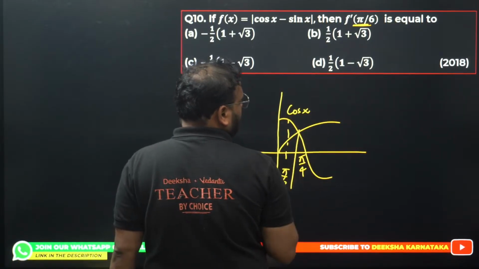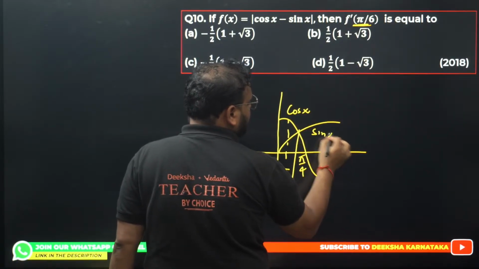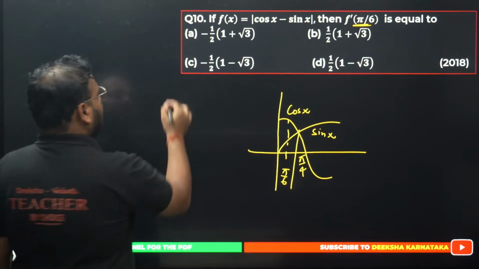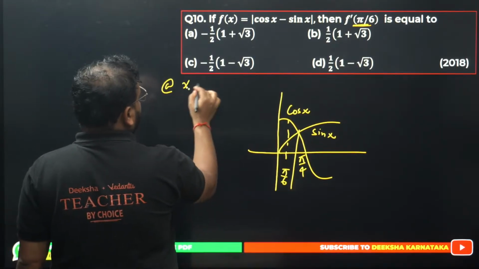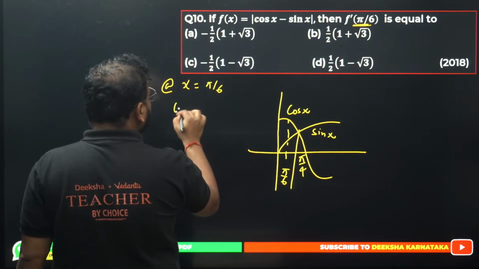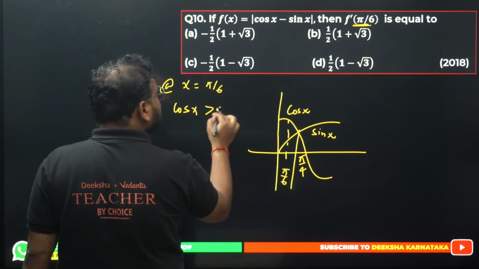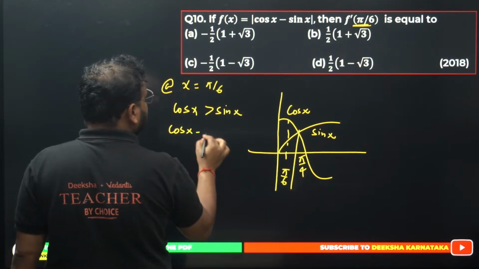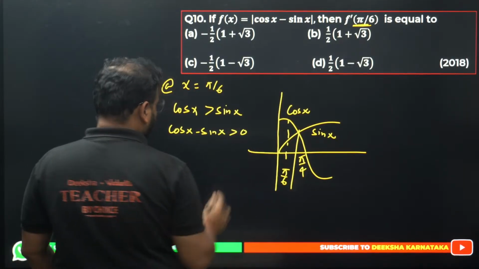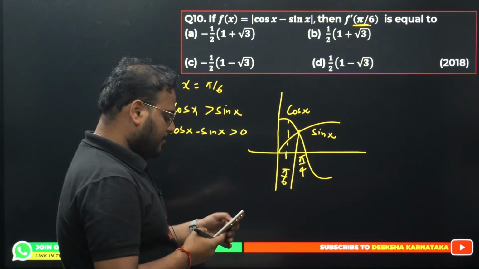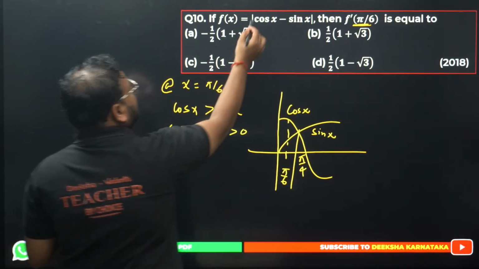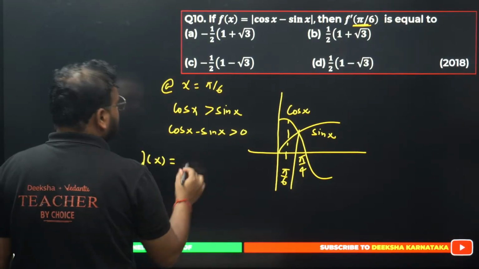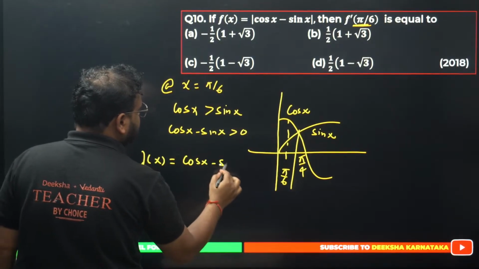Now in this case, please check. This upper curve is cos and this lower curve is sin. So at the value pi by 6, is cos more or sin more? At x equals pi by 6, cos x is more than sin x, right? Please check, cos is above. So what do you get? You get cos x minus sin x is more than 0. It means the modulus will open with a positive sign. So your f(x) will actually become simply cos x minus sin x.